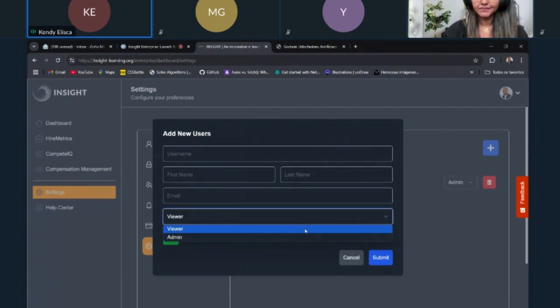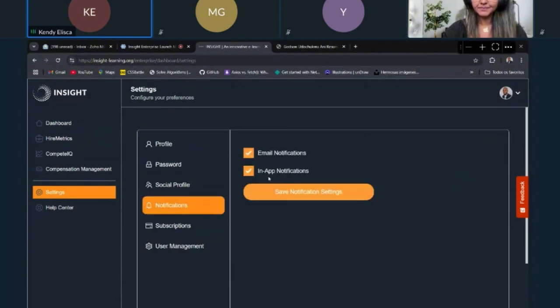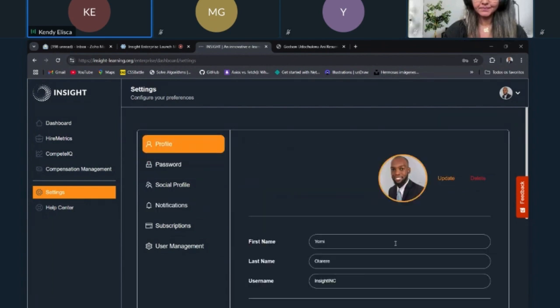If you add them as a viewer, they'll just be able to view and nothing else. And you can also safely change them into viewer or admin whenever you want. So you'll get to manage your notifications, either in-app notifications or email notifications, change your passwords, manage your profiles and everything.